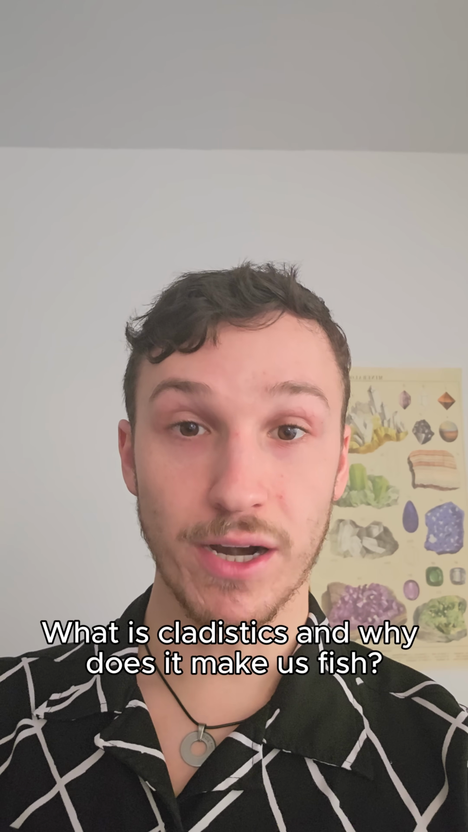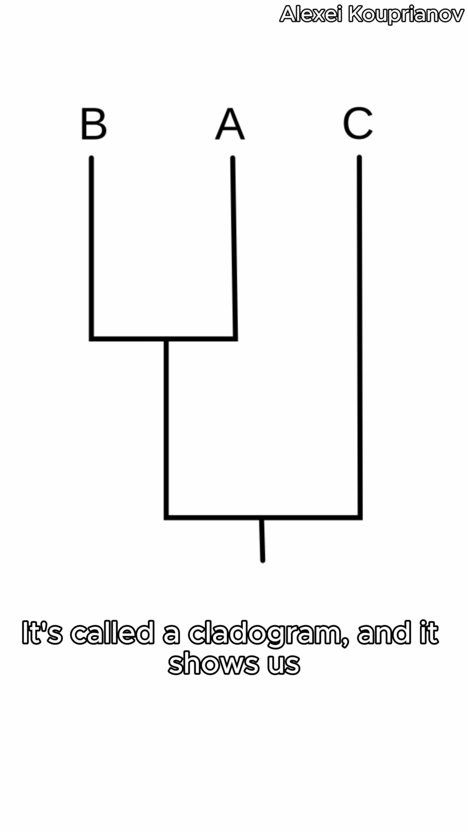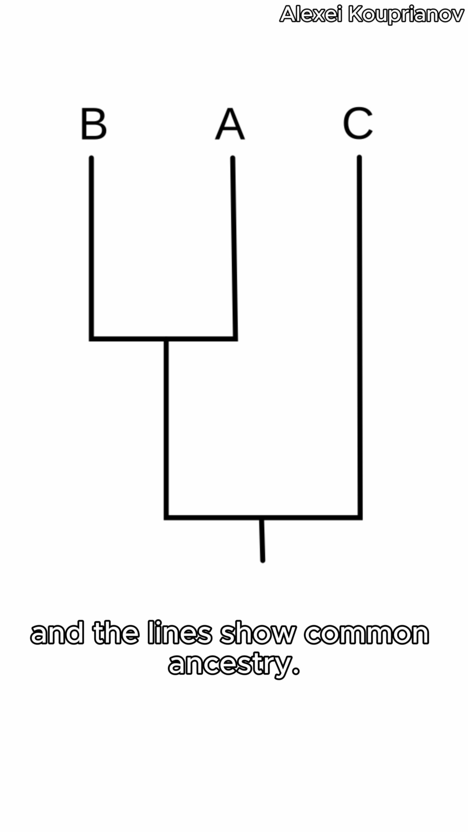What is cladistics, and why does it make us fish? You might be familiar with this type of diagram. It's called a cladogram, and it shows us how different groups are related to each other. The groups at the end of the lines are called clades, and the lines show common ancestry.